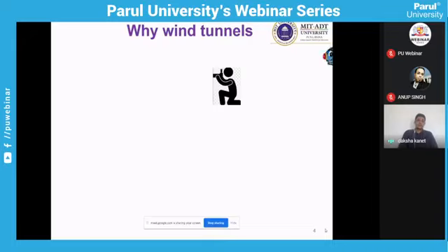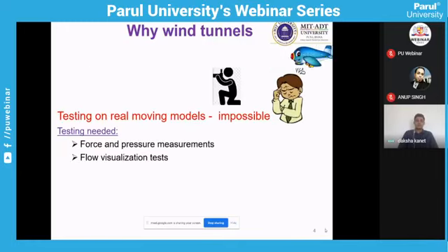The answer is this animation: to test a model in air is very risky and next to impossible. What we are measuring here is force and pressure, that is quantity, and flow visualization, that is quality of the flow, which is not possible to measure directly on a full scale model flying in the air.